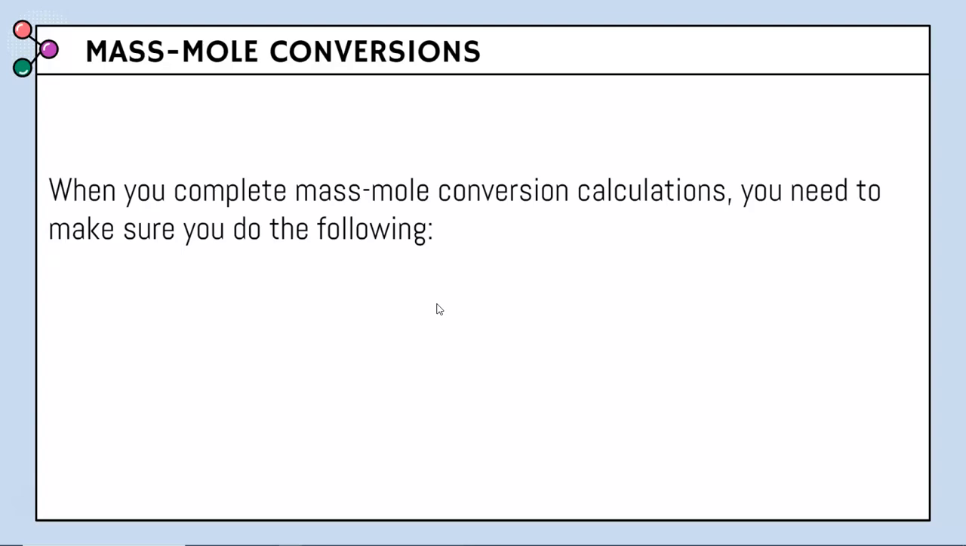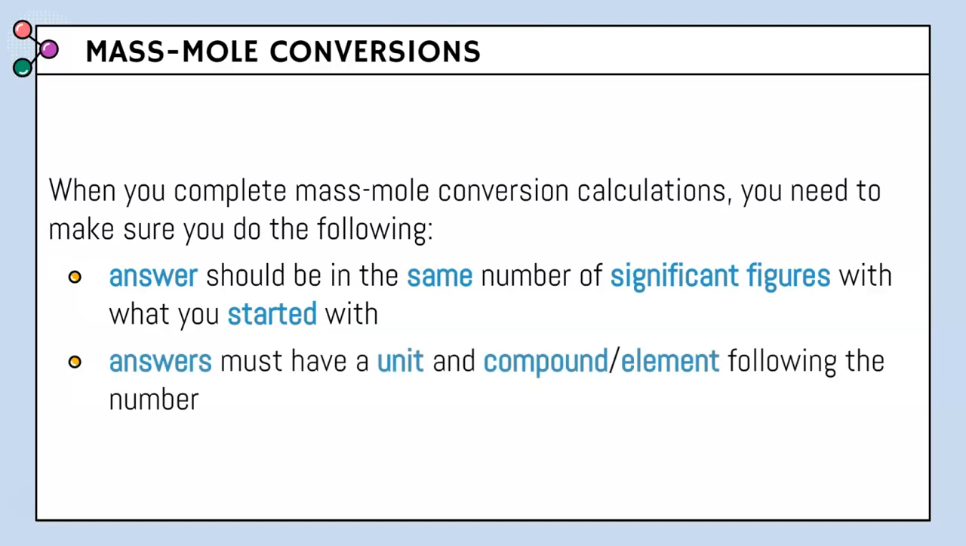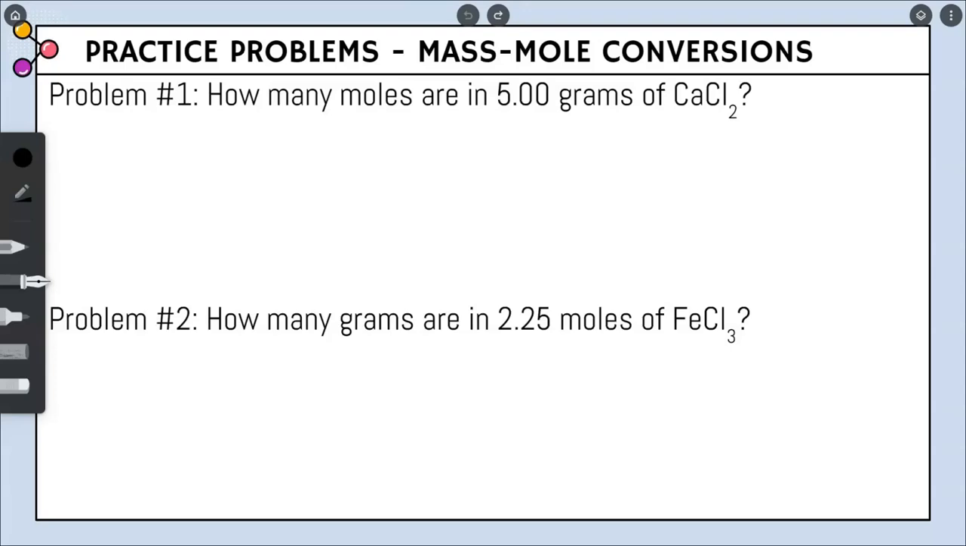So when we complete mass mole conversions, we need to make sure we do the following. Our answer should be in the same number of significant figures as what we started with, and our answers must have a unit and compound or element following the number. These are the exact same things from when we did the mole conversions. All right, let's do some examples of mass mole conversions. Problem number 1 says, how many moles are in 5.00 grams of CaCl2?